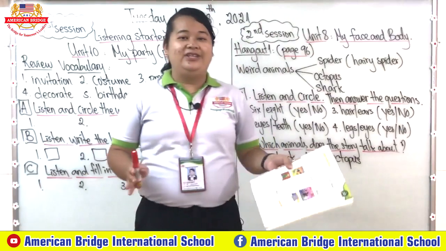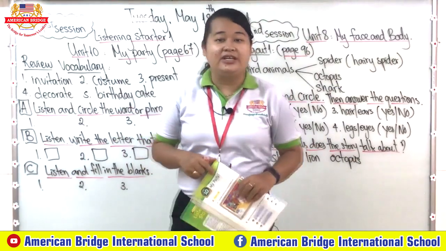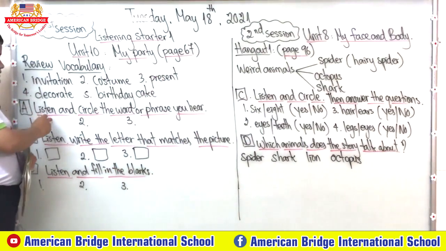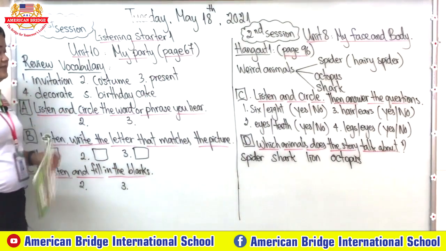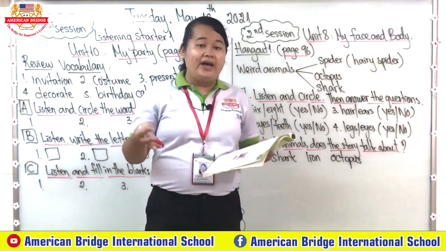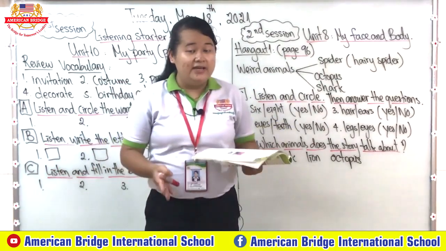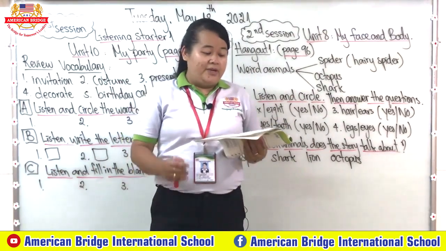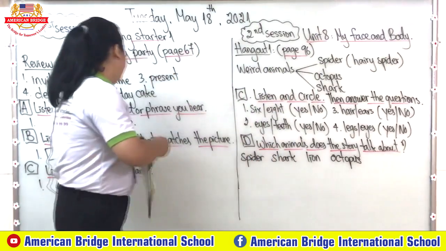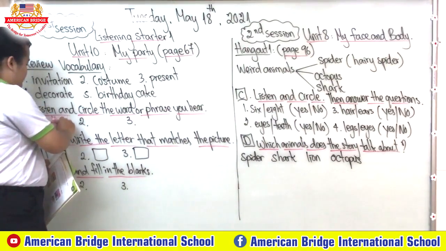Okay, everyone, teacher knows that you completed our exercise already, right? So right now let's check your exercise with teacher all together. Now we focus on exercise A, where you need to listen and circle the word that you hear. Number 1: Are you having a birthday or costume party next Friday? Which one is the correct one, everyone? Birthday or costume? Good. The correct one is birthday, right? So we need to circle the word birthday.